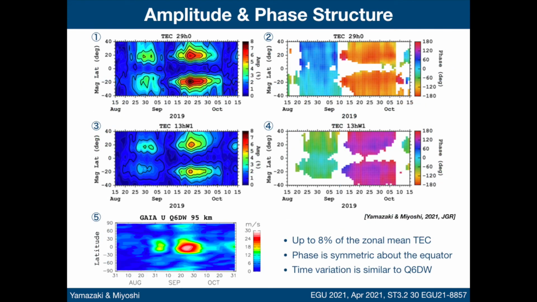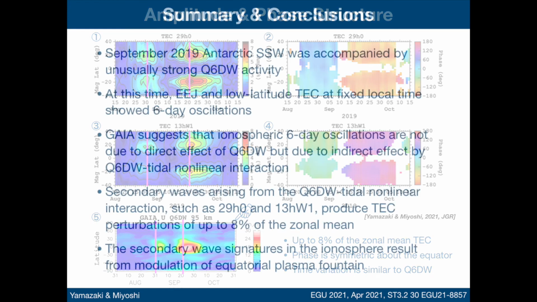The amplitude and phase of the 29-hour zero wave and 13-hour W1 wave in total electron content are plotted here as a function of time and magnetic latitude. For both wave components, there is an amplitude peak on both sides of the magnetic equator at about ±20 degrees magnetic latitude. Also for both waves, the phase tends to be symmetric with respect to the magnetic equator. The results suggest that these wave signatures in total electron content are produced by modulation of the equatorial plasma fountain. It is also noted that the secondary wave signatures are enhanced when the quasi-6-day wave, shown in panel 5, is strong.